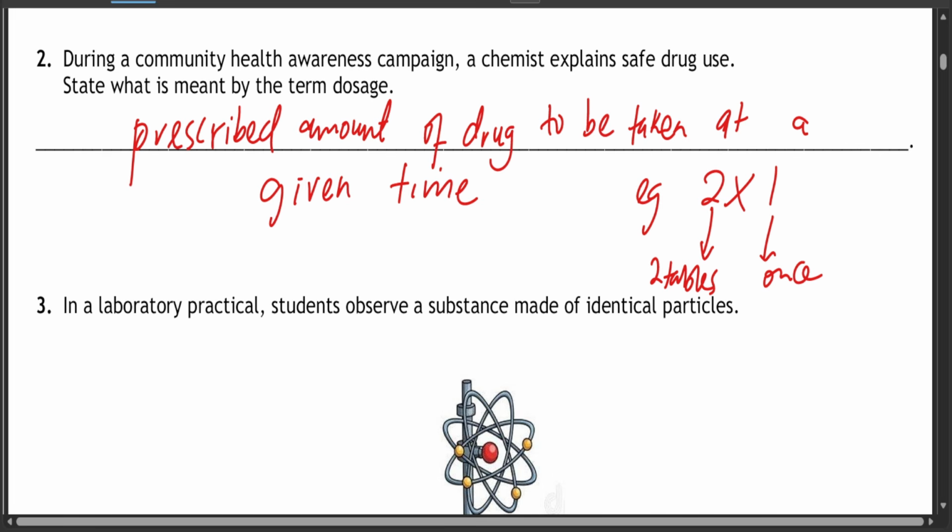So it's the prescribed amount of drug to be taken at a given time. So that is question 2 done. But let's say also prescribed amount by a medical professional, so that it is not just any person who tells you to take medicine 2 or 3 times. Professional. Okay, so let's continue with question 3.